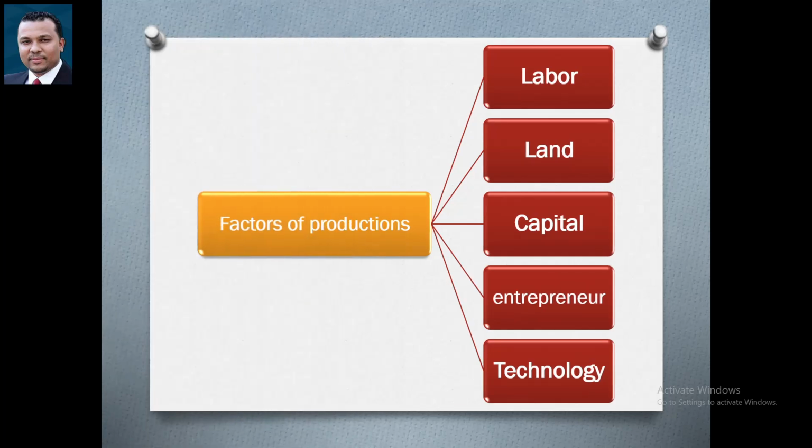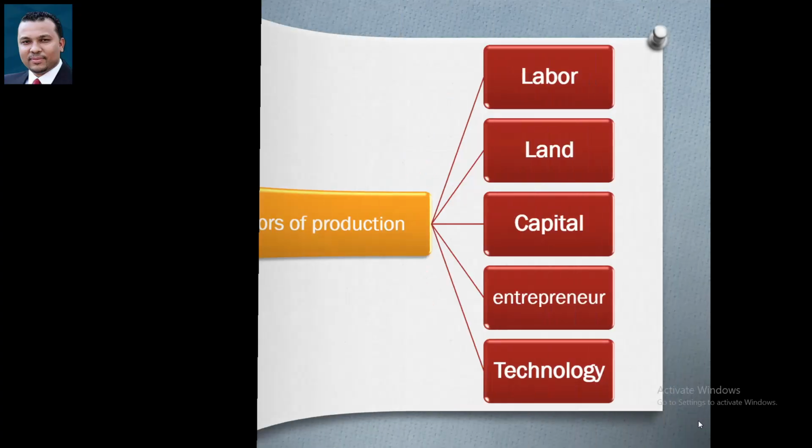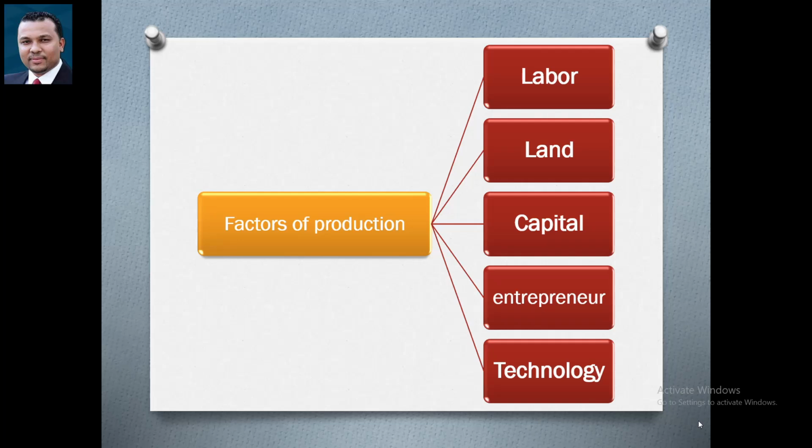The next section, when we talk about factors of production. We can call factors of production the economic resources. In our case, there are five factors of production: labor, land, capital, entrepreneur, and technology.